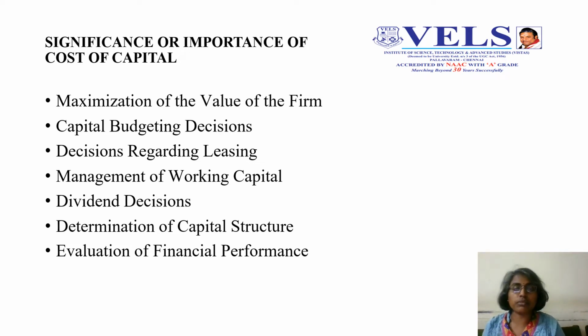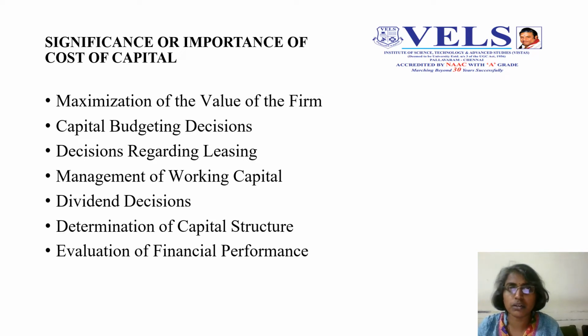So this cost of capital plays a major role, and it also helps in the evaluation of the overall financial performance of a company. For example, in how it maximizes the value of a company. Suppose a firm tries to minimize the average cost of capital. Then the purpose of maximizing the value of the company is served when it minimizes the cost.